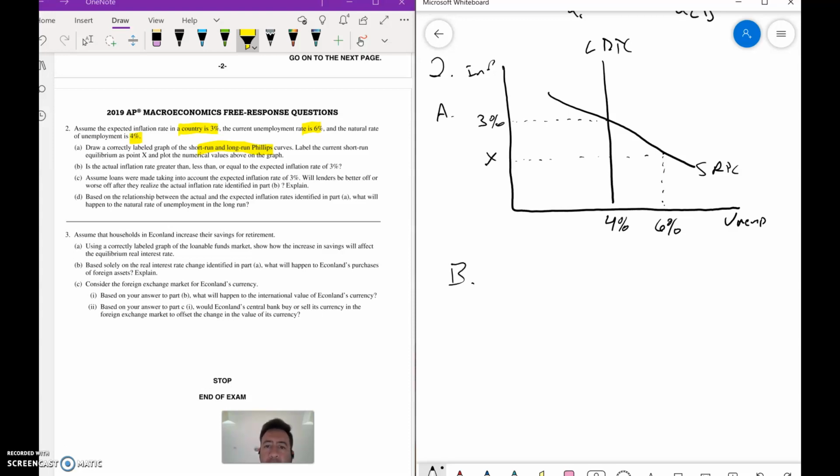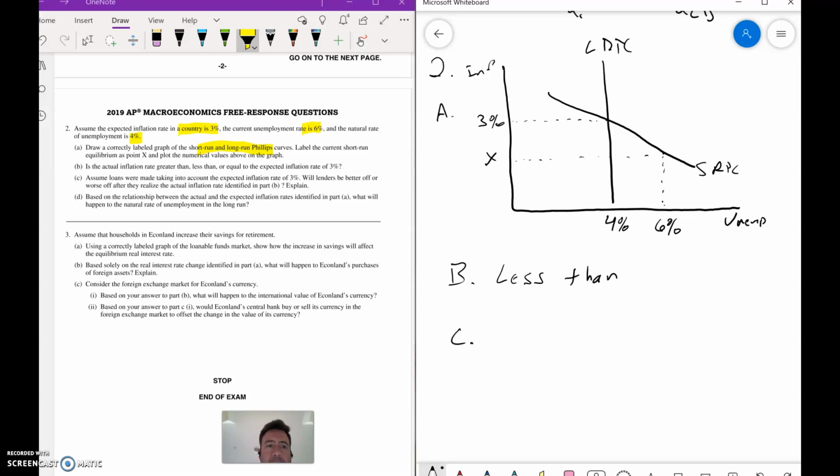So based on B, B says, is the actual inflation rate greater than, less than, or equal to 3%? As we can clearly see here, it is less than. So the answer is less than. It doesn't say explain, so that's really all you need.